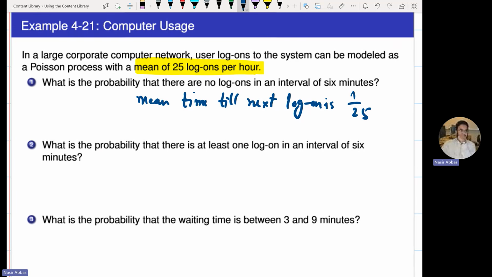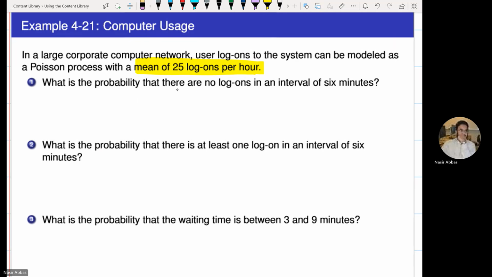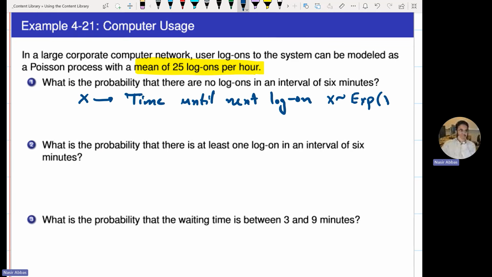We will not give you 1 over 25, we'll give you a number. Let's say we give you 2. When I said 25, I think of 1 over 4. Okay, now we see that your x here is time until next login.